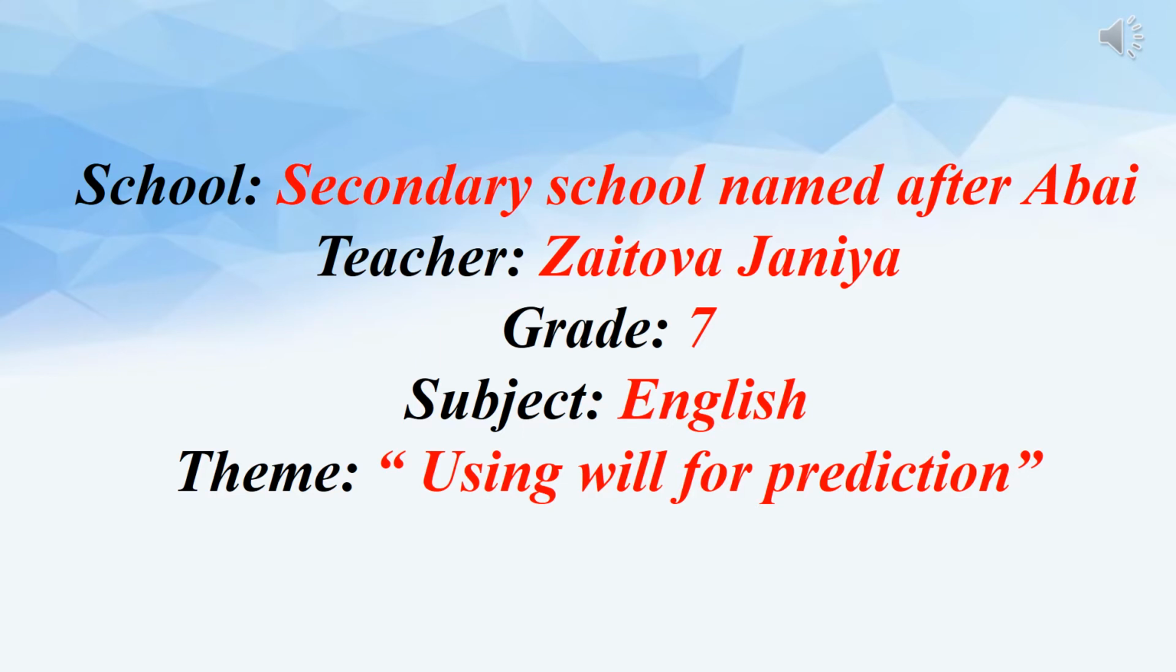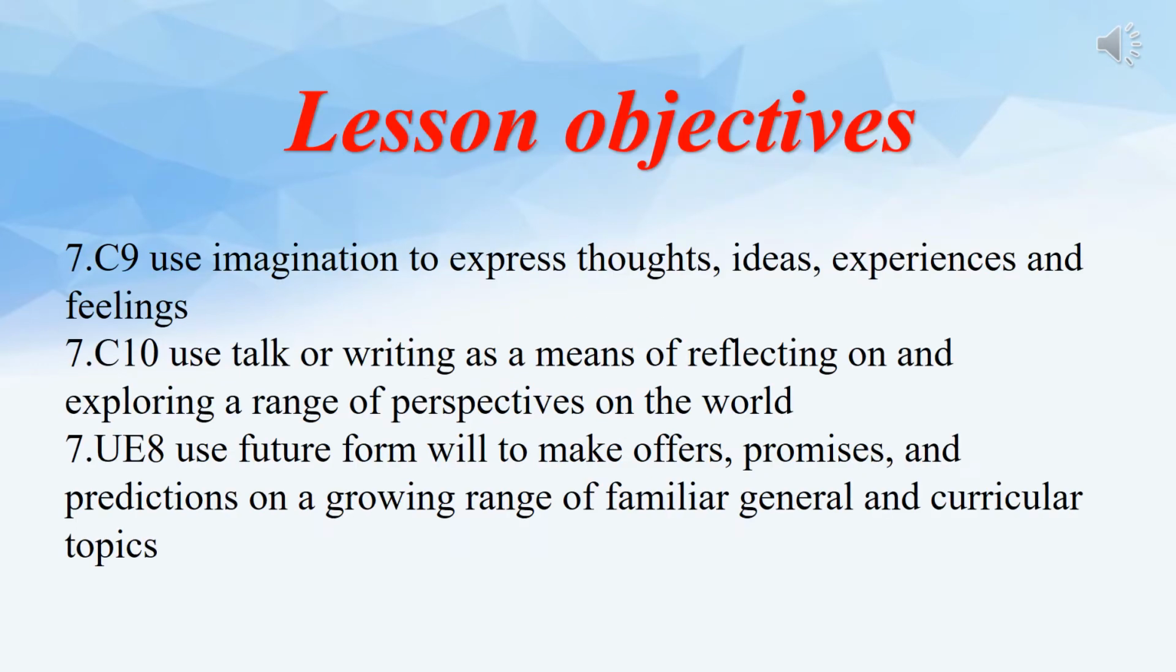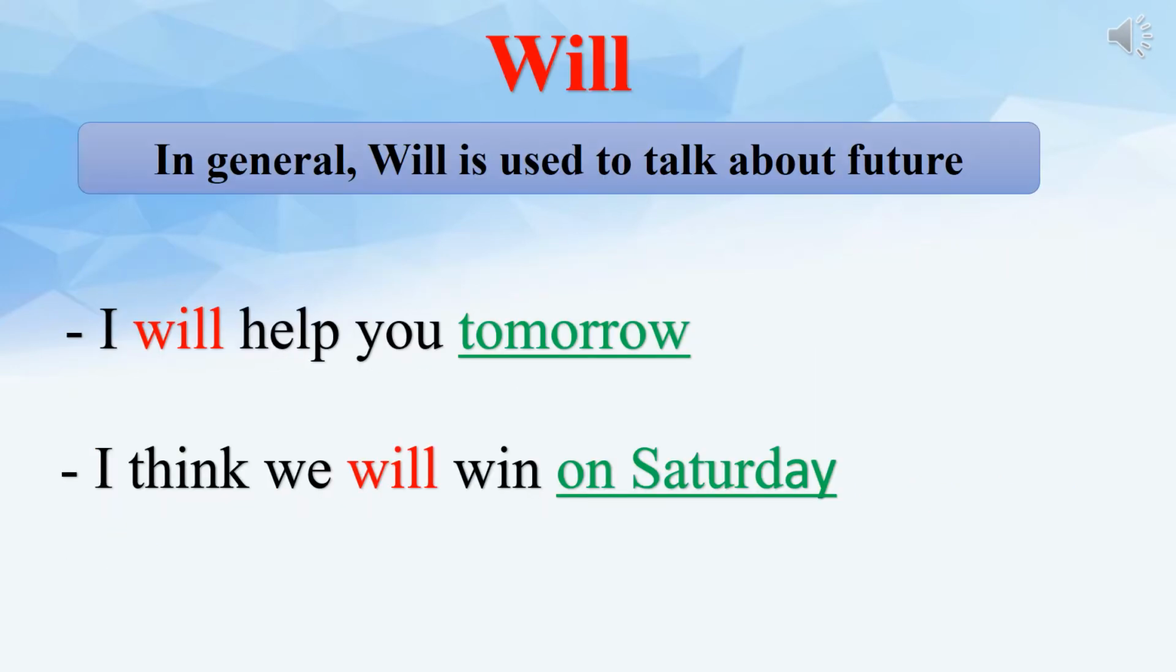Grade 7. Theme of our lesson is using will for prediction. Lesson objectives are: use imagination to express thoughts, ideas, experiences, and feelings. Use talk or writing as a means of reflecting on and exploring a range of perspectives on the world. Use future form will to make offers, promises and predictions on a growing range of familiar general and curricular topics.